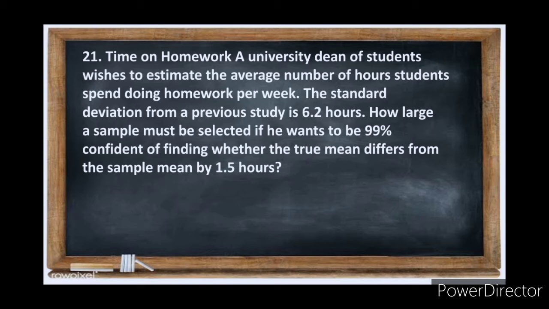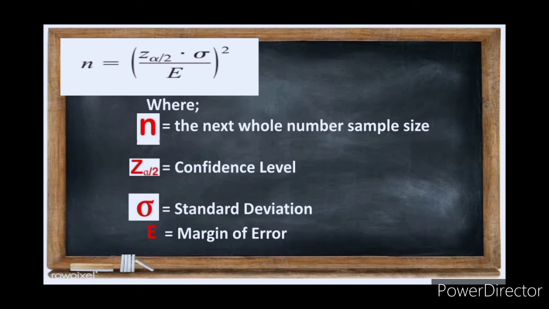We use the formula n is equal to z sub alpha over 2 multiplied by the standard deviation over E, squared, where n is equal to the next whole number of the sample size, z sub alpha over 2 is equal to the confidence level value, sigma is equal to the standard deviation, and E is equal to the margin of error.